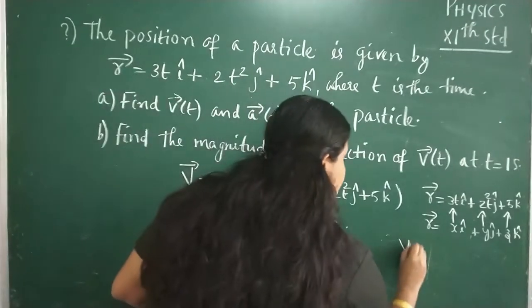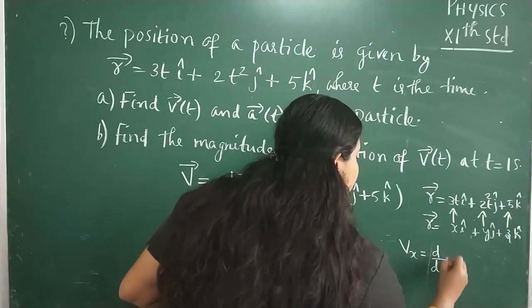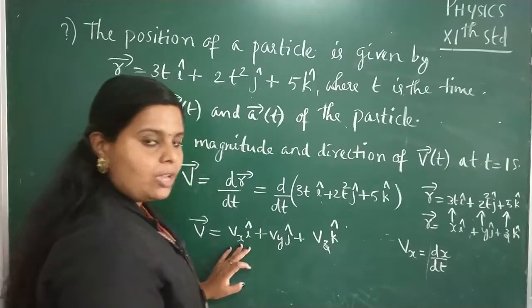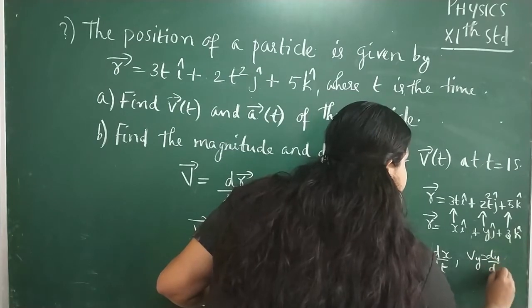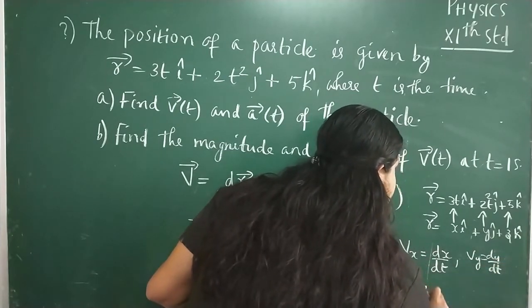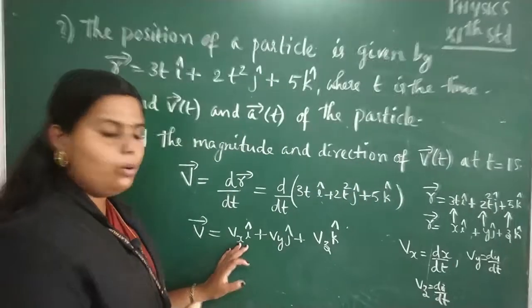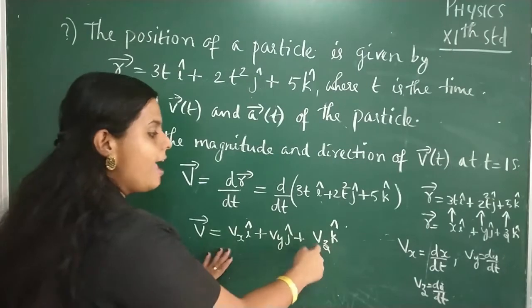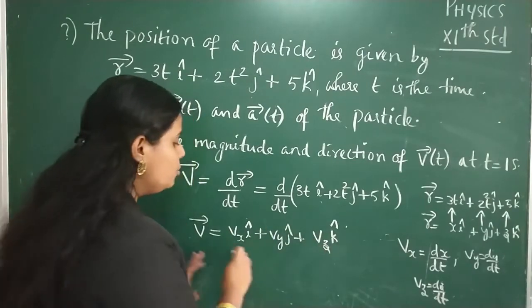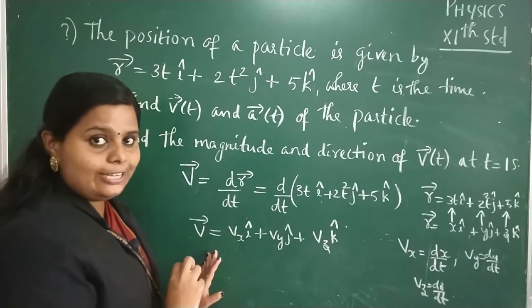Vx is d by dt of x, likewise Vy is dy by dt and Vz is dz by dt. So we have to find Vx, Vy and Vz and substitute in this expression to obtain the velocity vector.